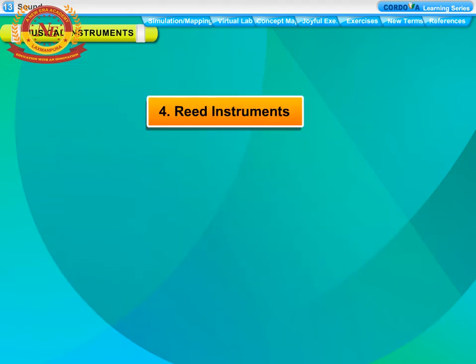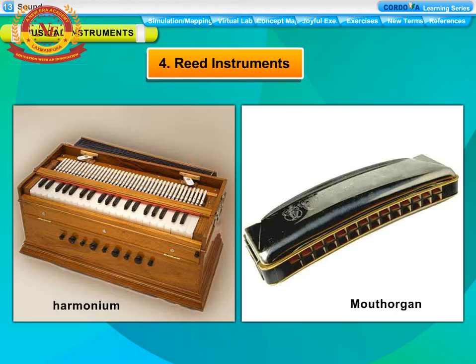Reed instruments. Musical instruments like harmonium and mouth organ are called reed instruments. Reed instruments contain metal reeds which produce sound when air is blown through them.